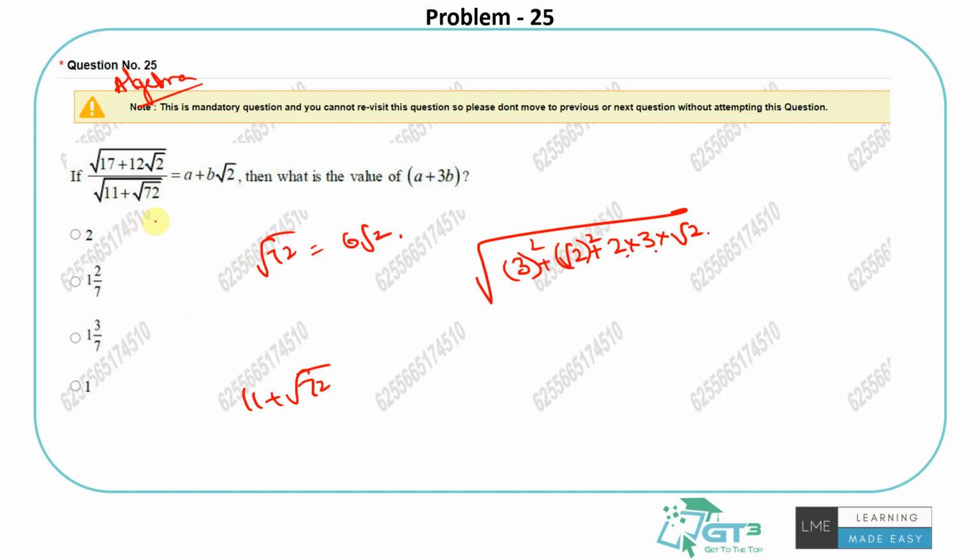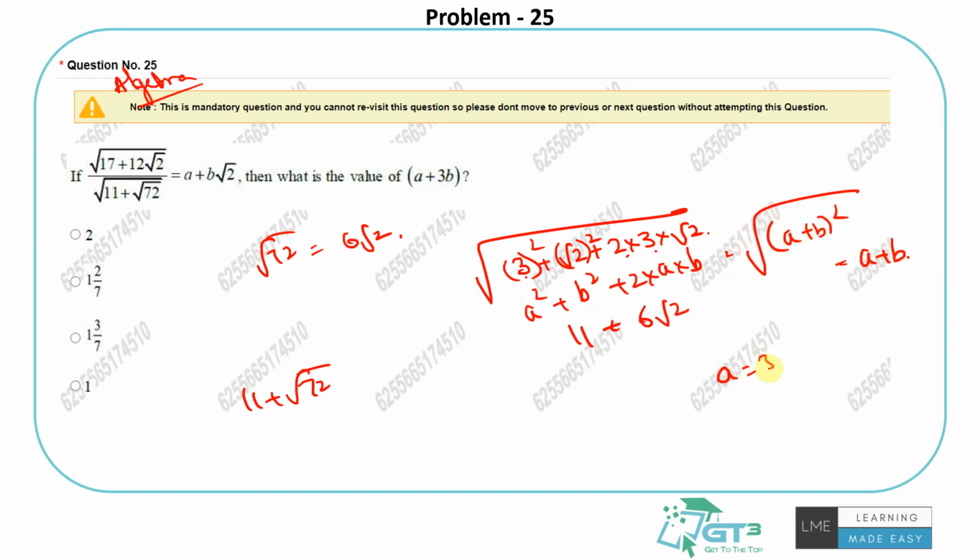So 11 is written as 3 square plus root 2 square, 9 plus 2 is 11, plus 2 into 3 into root 2 is 6 root 2. Right, this is like a square plus b square plus 2ab, where b is root 2. So this will turn out to be square root of a plus b whole square, which is a plus b, right, where a is nothing but 3 and b is root 2 in our case. So this entire thing will translate to 3 plus root 2.